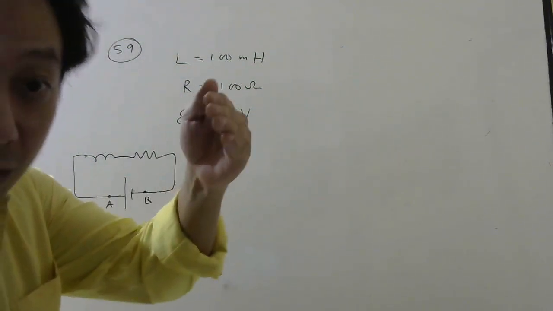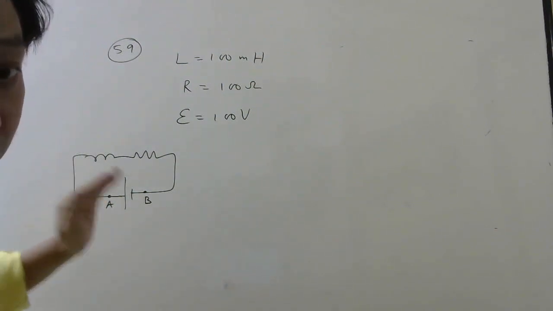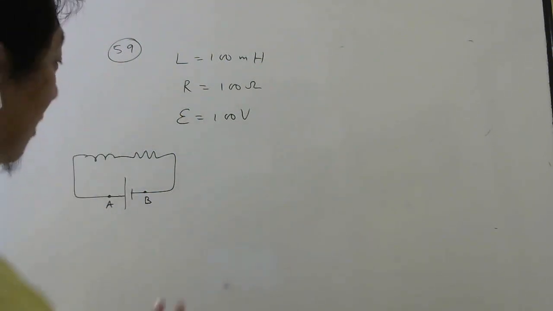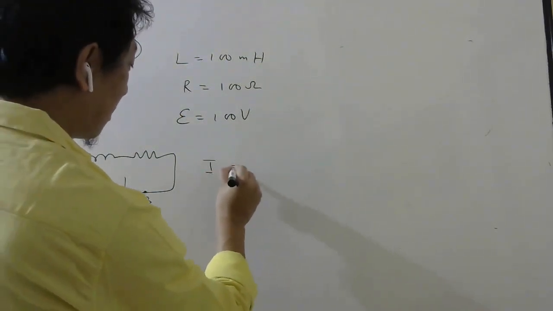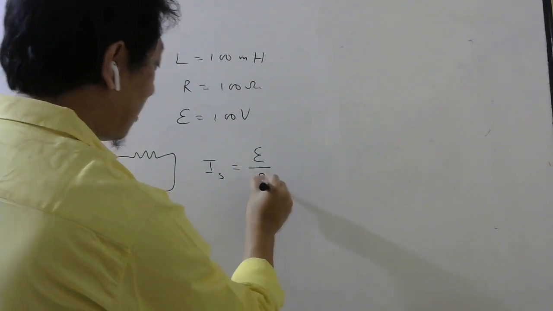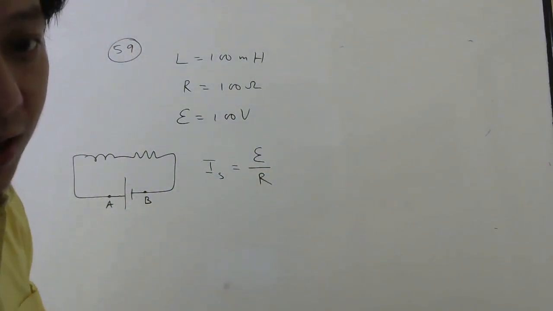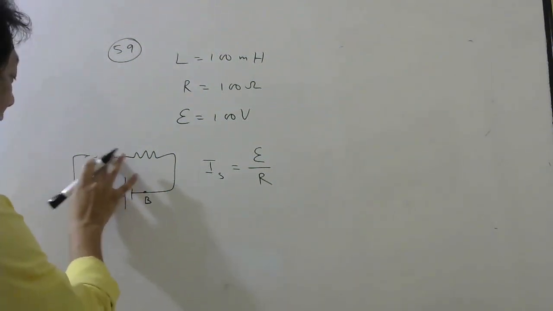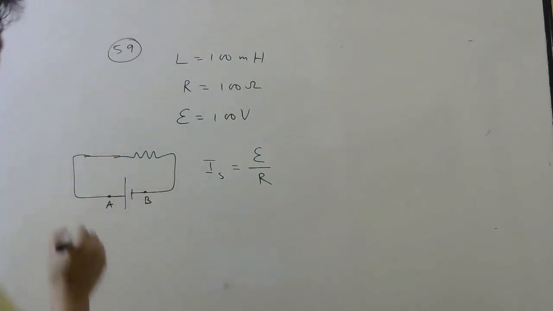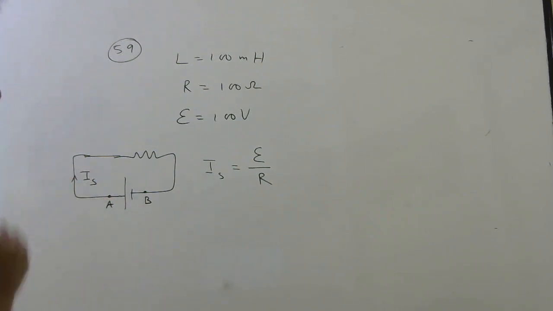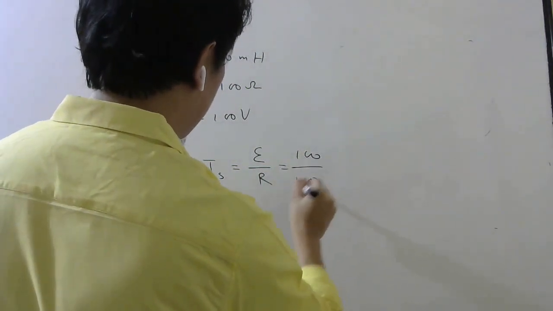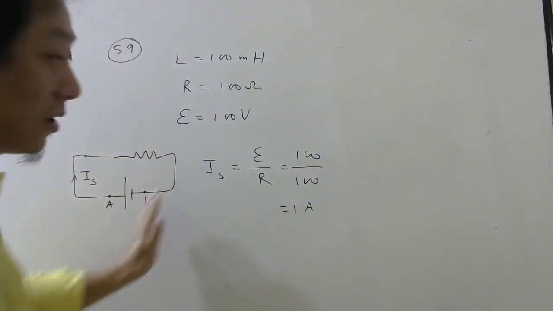Then you know current will decay. But we have to first find what was the current once it has reached steady state. You know steady state current is E by R, because if you wait for a long time after connecting the battery, your inductor will act like a short. So the current at that time will be E divided by R. Yes or no? E is 100, R is also 100. So 1 ampere current is flowing right now.